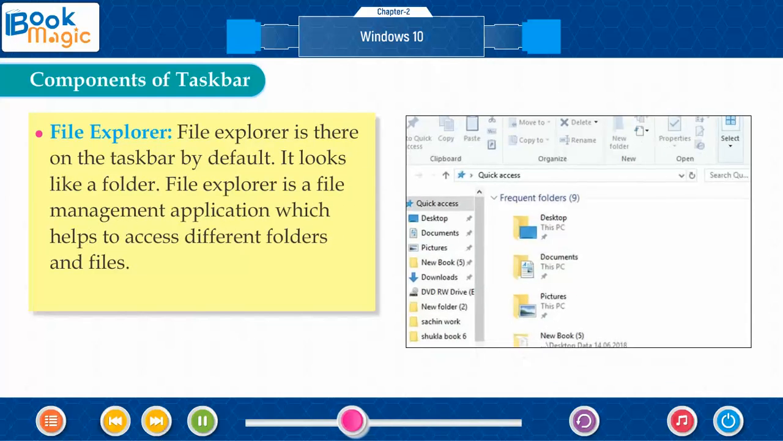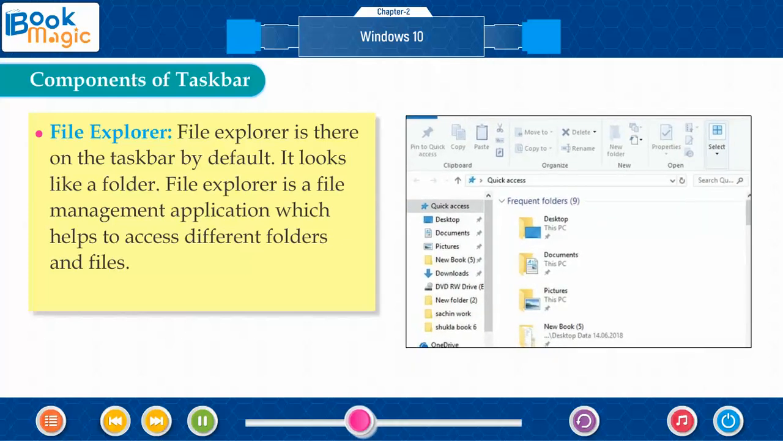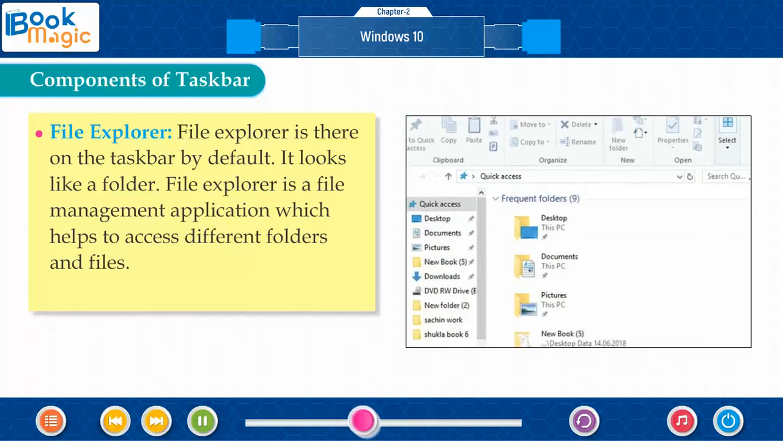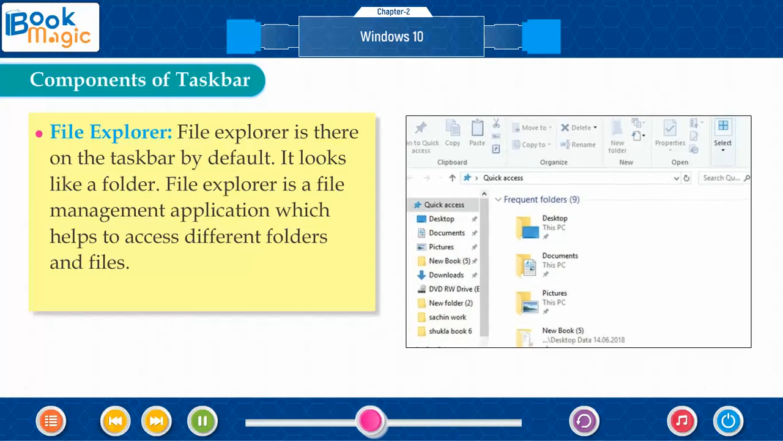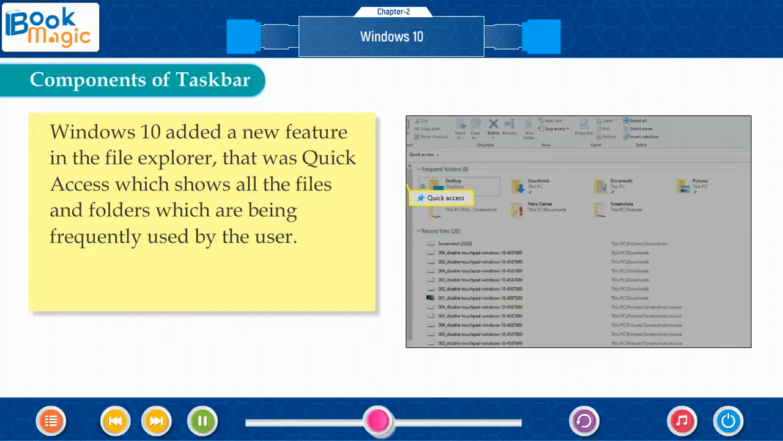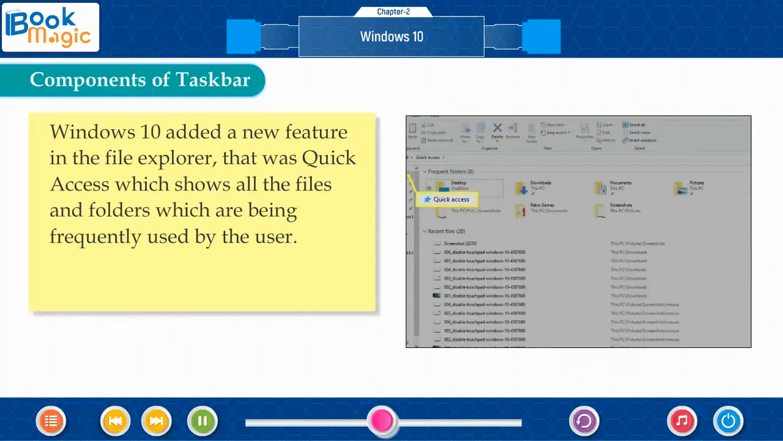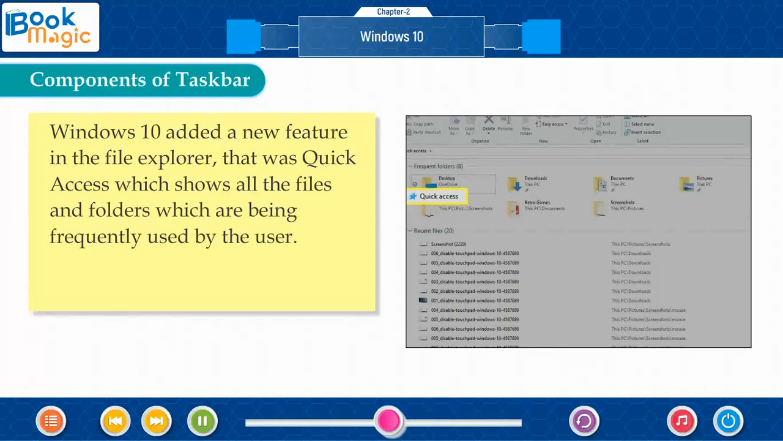File Explorer. File Explorer is there on the taskbar by default. It looks like a folder. File Explorer is a file management application which helps to access different folders and files. Windows 10 added a new feature in the File Explorer, that was Quick Access, which shows all the files and folders which are being frequently used by the user.